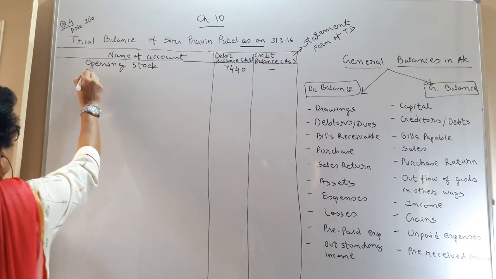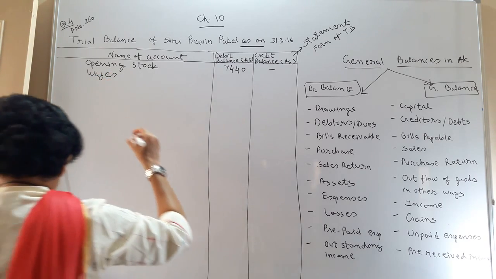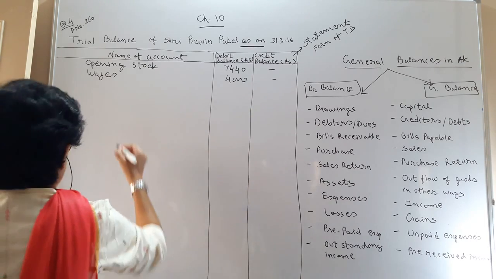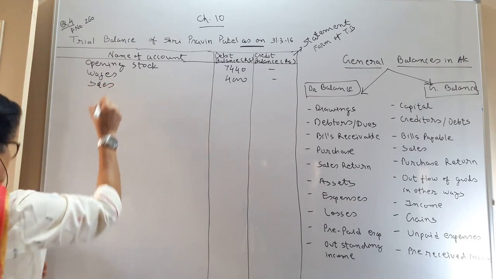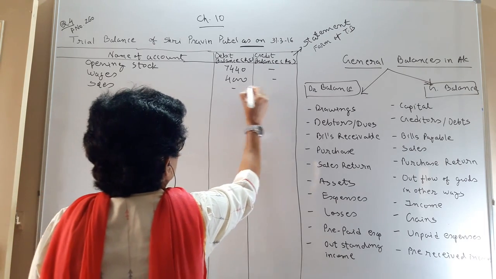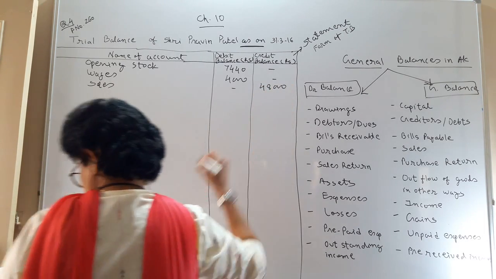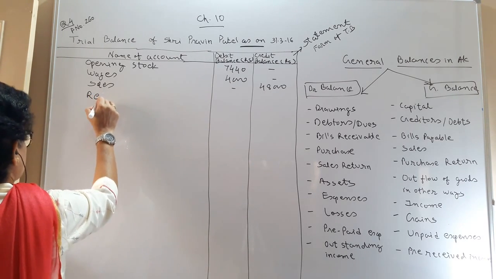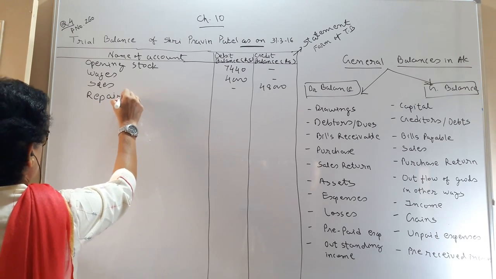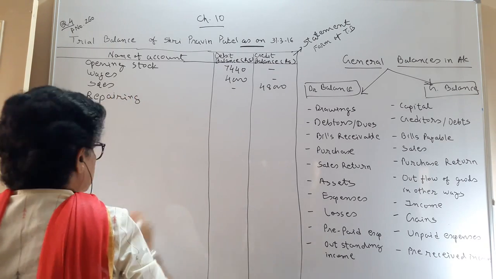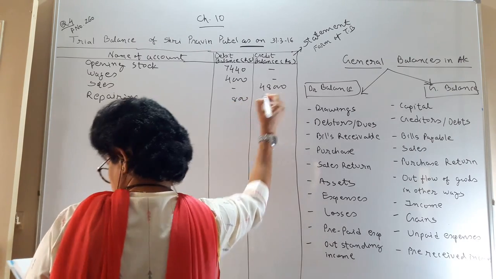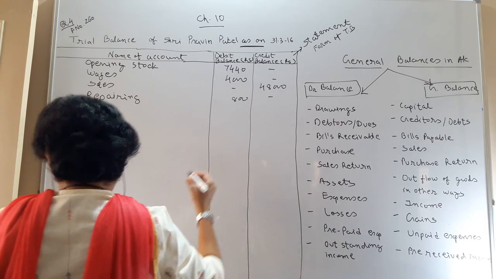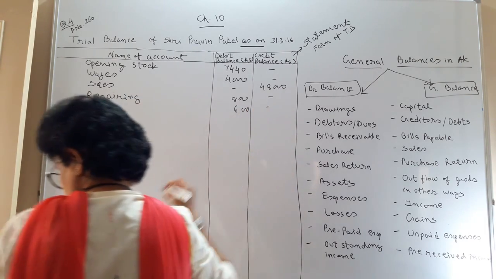Wages 4,000 is an expense, so you have to write it as a debit. Sales, it's your income, 48,000, write in the credit column. Repairing, that is to be an expense, 800, write in the debit column. Then you have tax, to be written as an expense, 600 in the debit column.